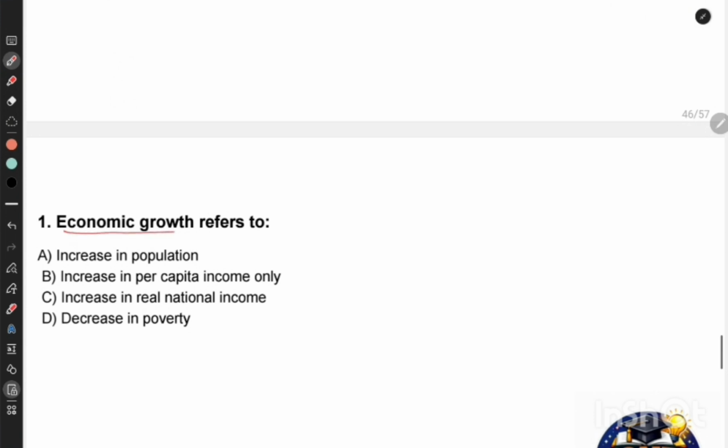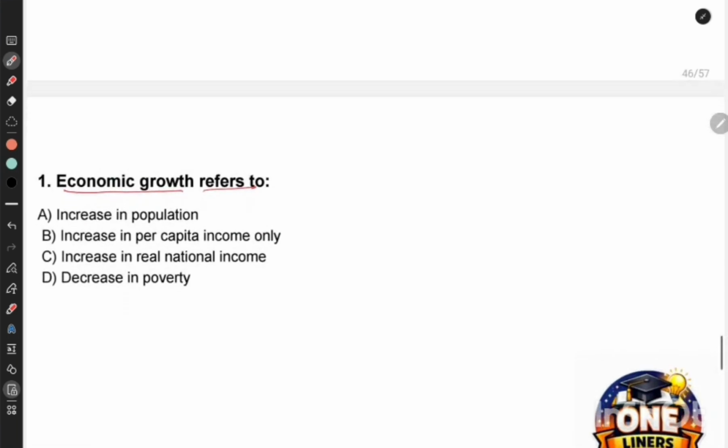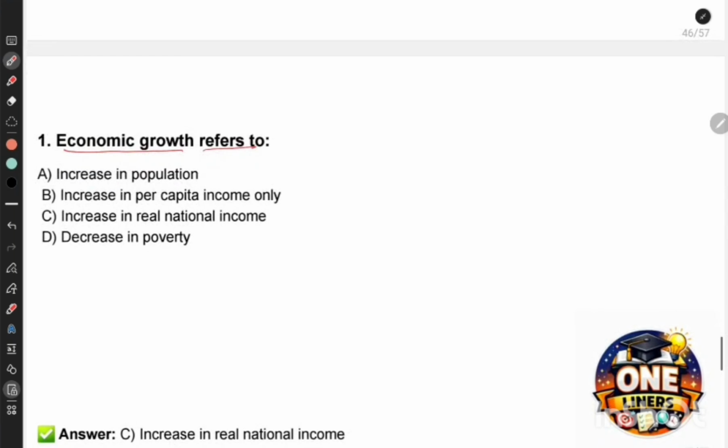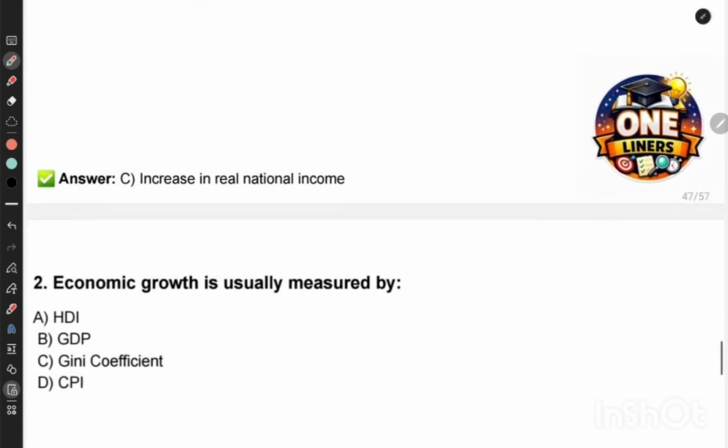First one is economic growth refers to, options are increase in population, increase in per capita income only, increase in real national income, decrease in poverty. So the correct answer is increase in real national income. Okay. Real, which is adjusted to inflation, right? So economic growth refers to increase in real national income.